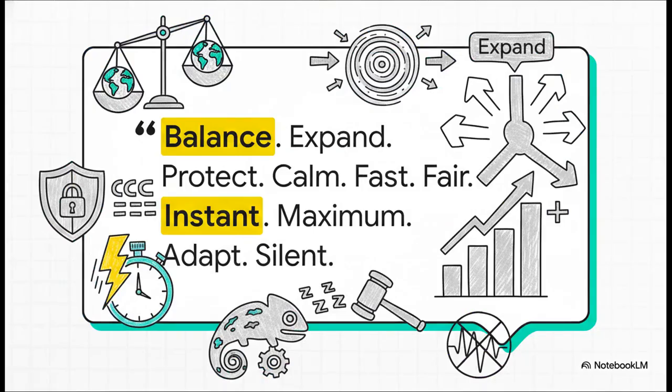And here is your activation mantra. I want you to internalize these words. Ready? Balance, expand, protect, calm, fast, fair, instant, maximum, adapt, silent. Each word is the very essence of one of our rules. Just meditate on this for a minute, and you will have these 10 features completely on lockdown.